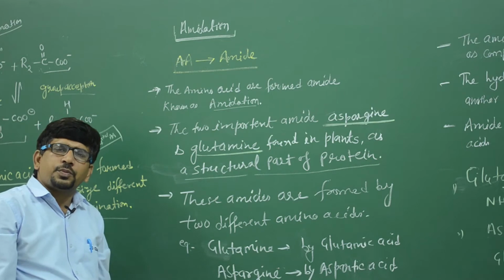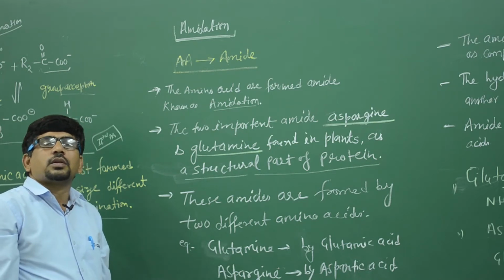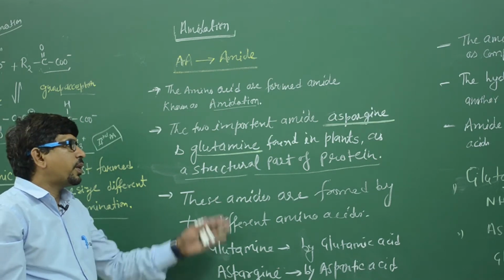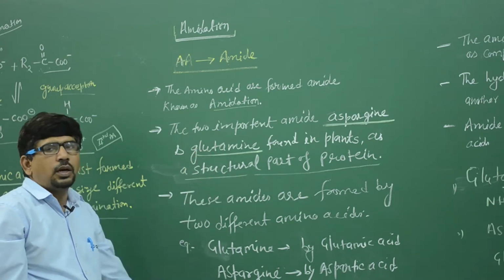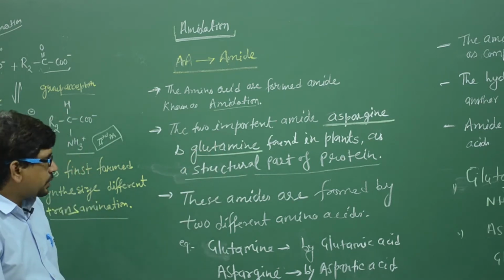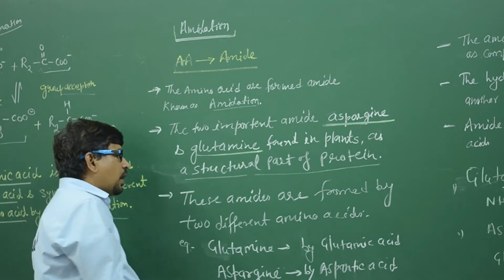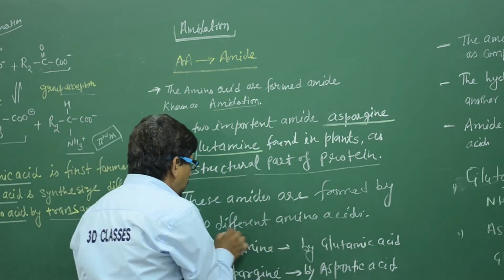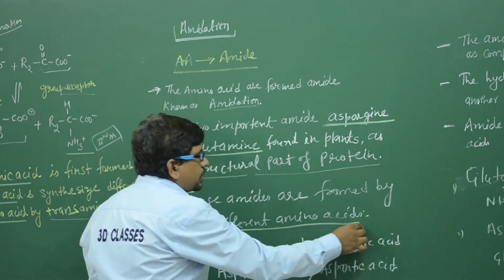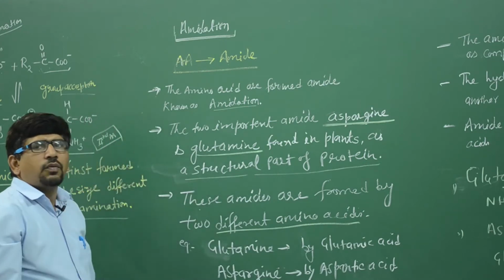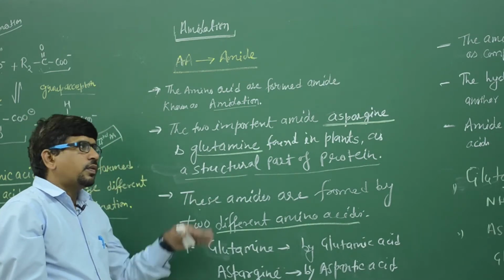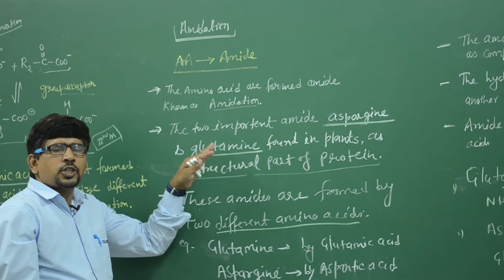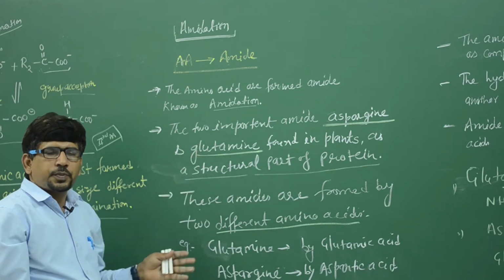In a plant, the protein is present, and the basic structure of the protein is made up by the two amides, asparagine and glutamine, in plants. These amides are formed from different amino acids. It means glutamine from glutamic acid and asparagine from aspartic acid, respectively.